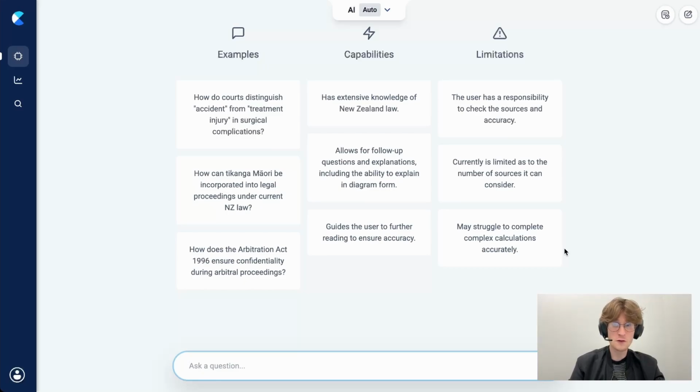If doing legal research usually feels like navigating a massive library with a really complicated filing system, then Law Cyborg is more like having a research assistant that knows all the right sources like the back of their hand and can do all the searching for you. I'll show you what that looks like by asking a few questions to our tool.